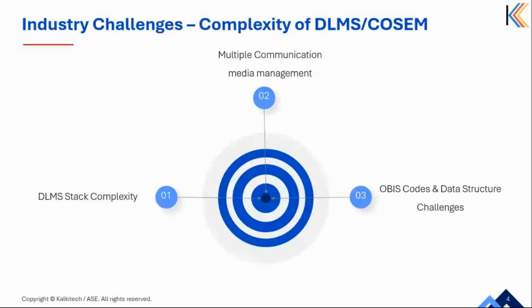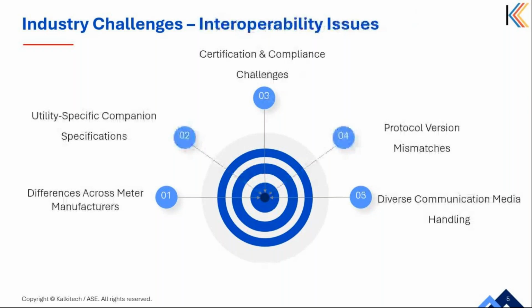We'll now discuss the interoperability challenges associated with smart metering implementation in detail. Moving on to the next set of challenges. Interoperability is one of the biggest challenges in DLMS based smart metering. Even though DLMS is a standardized protocol, achieving seamless communication between different devices is not always easy. Let's go through five major interoperability issues.